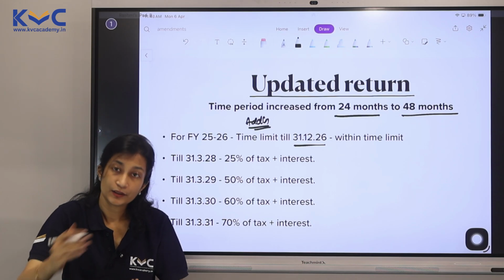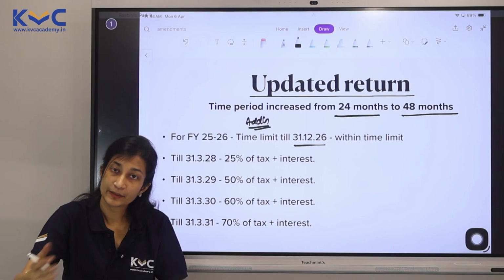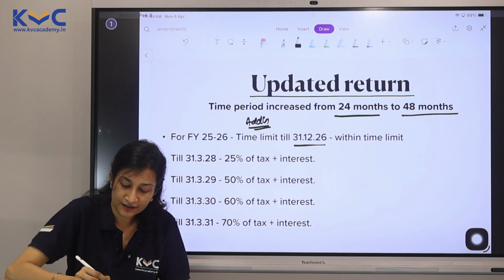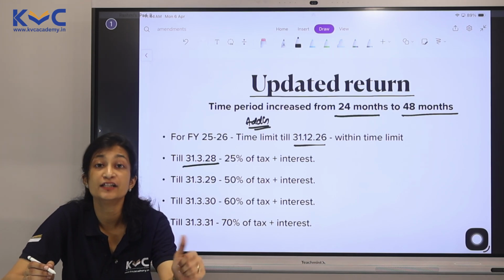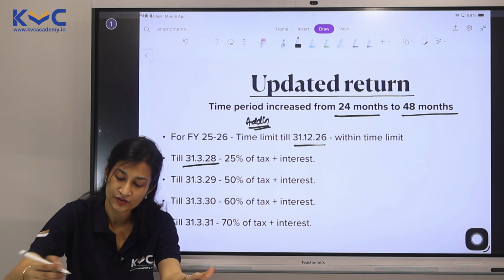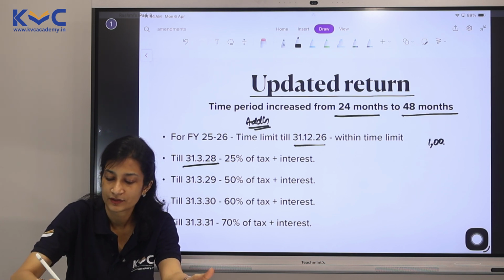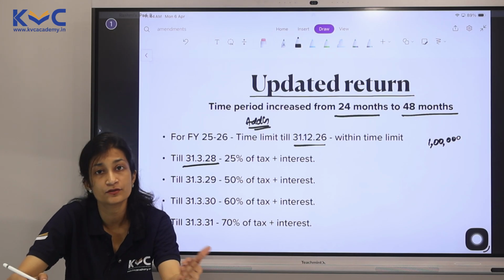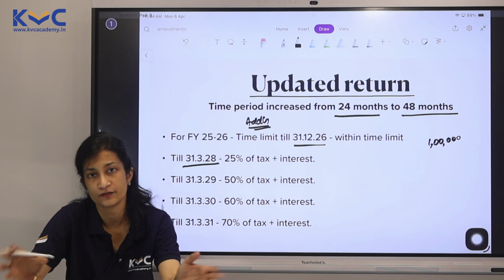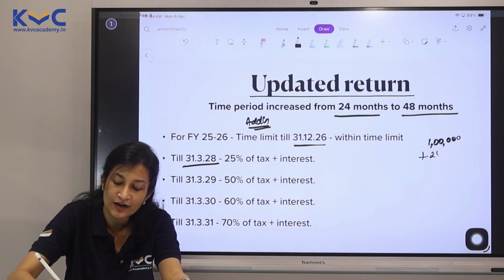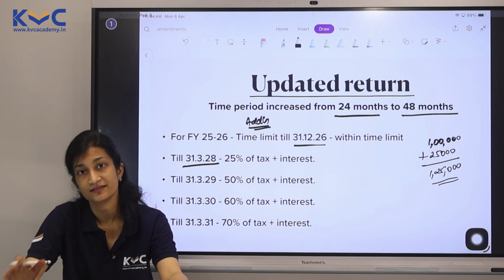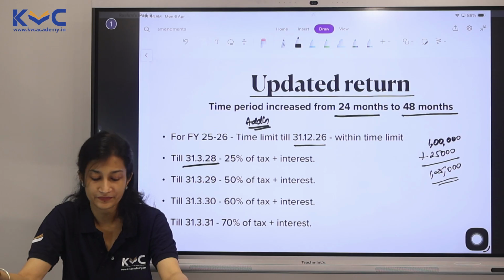If you're filing beyond that, maybe till March, maybe till next year, 31/3/28, 25% would be the additional tax plus interest. So if your additional tax is coming 1 lakh, if you're supposed to pay 1 lakh more because of updated return, add 25% more and pay. This is the meaning of additional tax, plus the interest because you've not filed it on time.